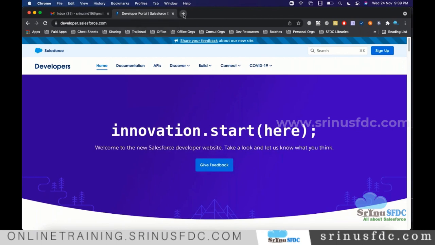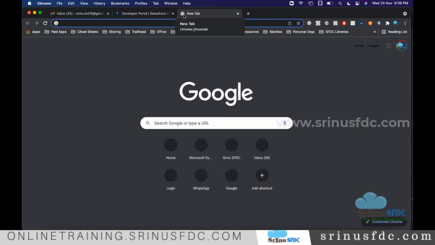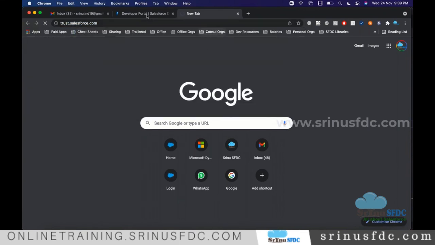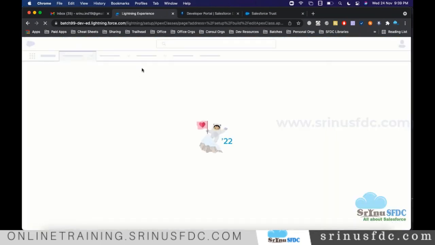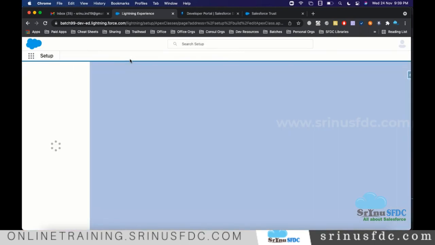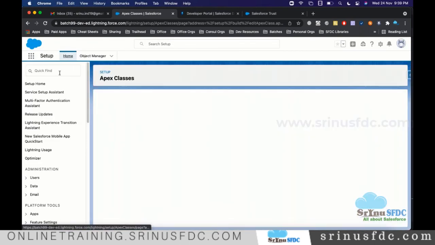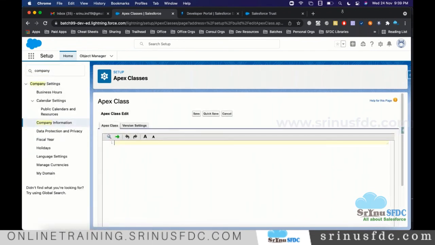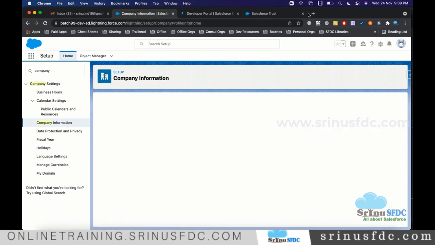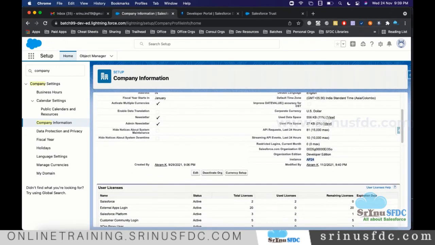See, in the worst case, if you are really giving a valid username and password, the server might be down. It's very, very rare that the Salesforce server will be down. Going forward, just to know your server location, on the left side search for company information, and you'll get to know which Salesforce server your organization is on. For me, it is AP24.